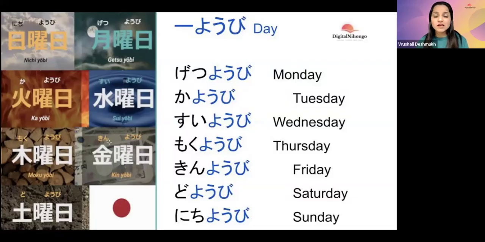All of you know the word kin. Kin is gold. Okay. Money or gold is kin. Kinyobi. And doyobi. Doyobi is, do is for soil or earth. Doyobi is Saturday. So these are the different days in Nihongo. Okay. Yobi is day. Gekka sui moku kindo nichi. Just remember this song and you will be set.